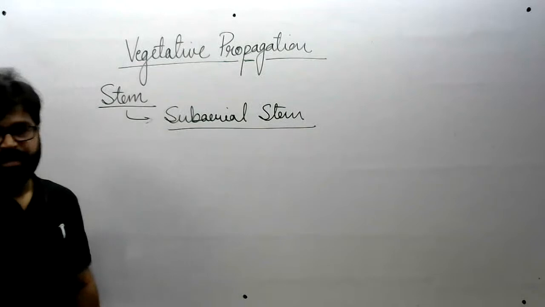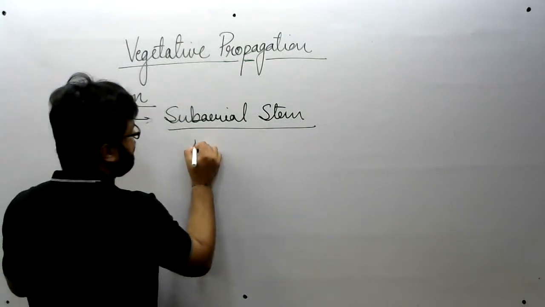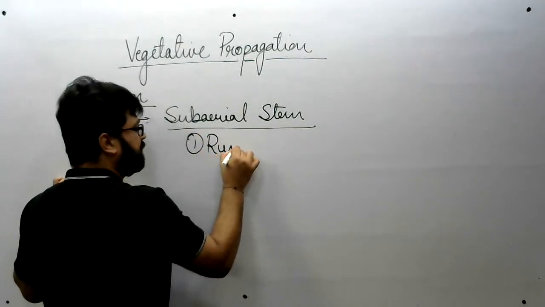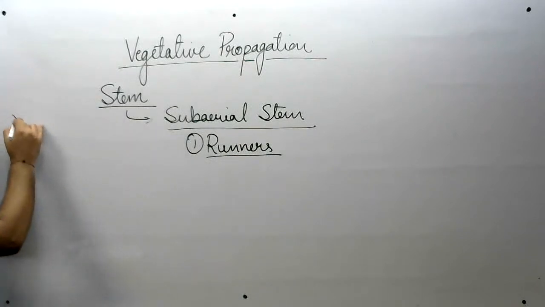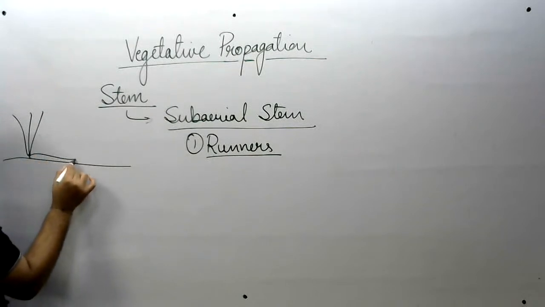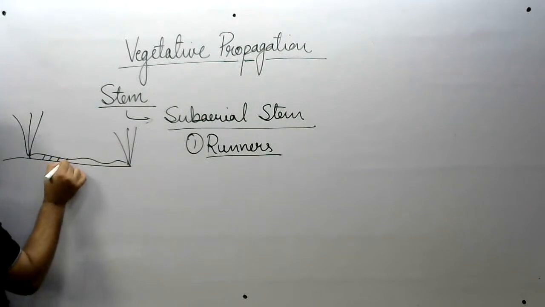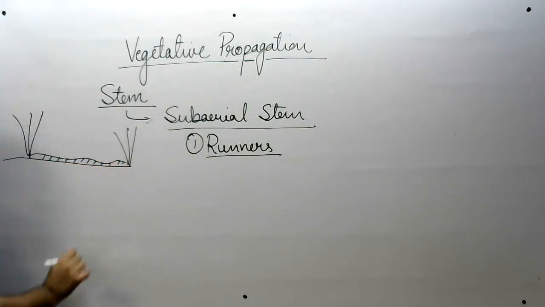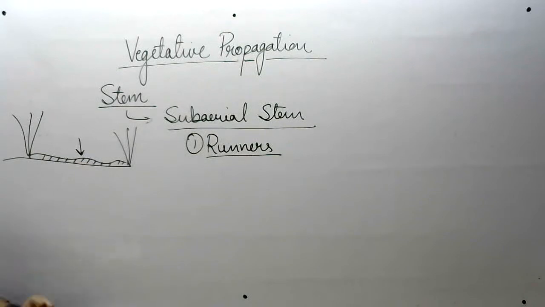In subaerial stem, number one category is runners. This is the shoot, this is the ground. Runners grow like this. They are present above the ground and they are having roots all over them. So this structure is runner, and these are found in lawn grasses.